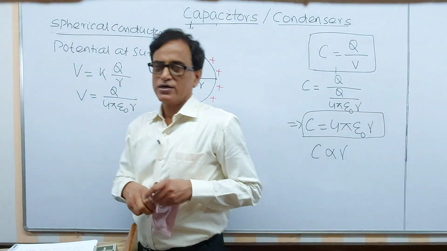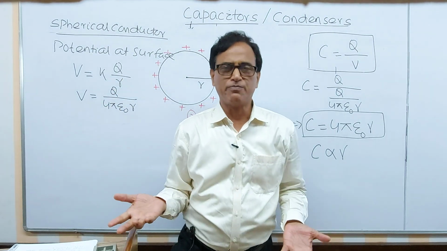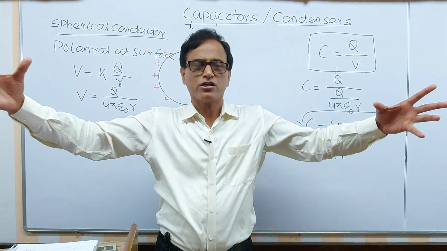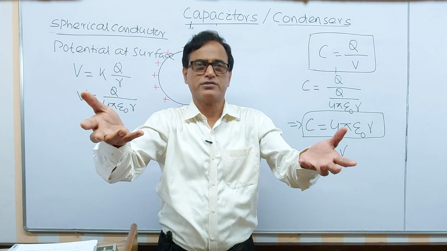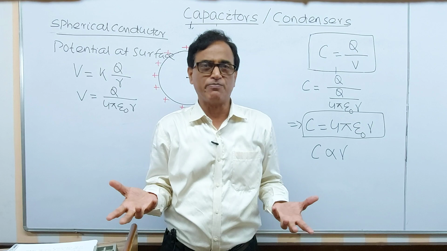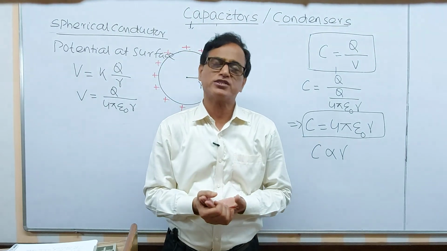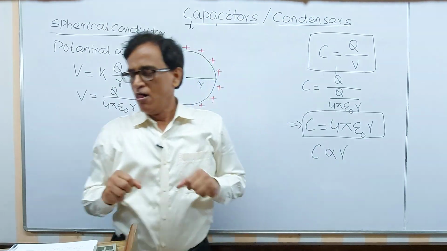What does it mean? It is very common sense. The larger the conductor, the larger is its capacitance. More charge can be stored on it. Charge always stores over the surface, not inside the body.